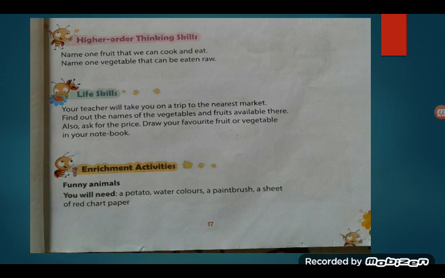Now, next, see, your teacher will take you on a trip to the nearest market. Find out the names of the vegetables and fruits available there. Also ask for the price. Draw your favorite fruit or vegetable in your notebook.